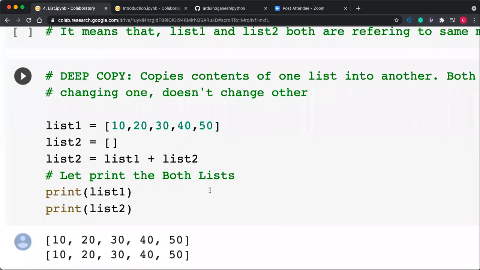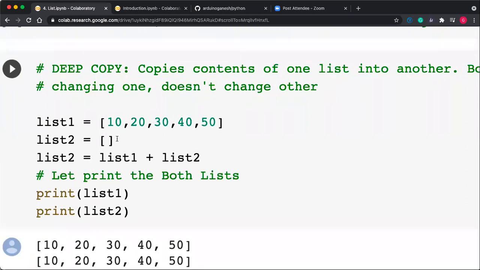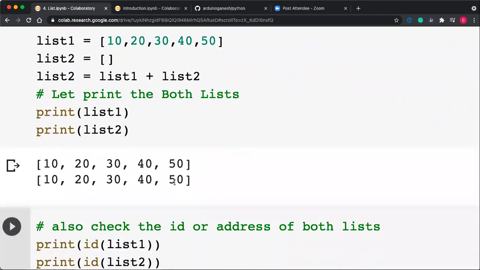But we want to create another copy. If I want to create another copy, that's called a deep copy. Then you can use this technique: list 1 is equal to this, create a list 2 which is an empty one, and now add it. List 2 is equal to list 1 plus null. What is list 2? List 1 plus null. List 1 plus null is list 1 only, but actually it will create a new memory.